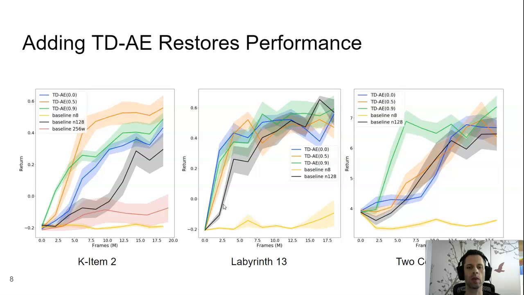In the second environment, we see that when gamma was 0.5, this orange line, we got the best performance, followed by gamma 0.9, shown in the green, and then the autoencoder shown here as blue. For Labyrinth, all the TDAEs restored performance, but we don't really see any clear winner. And for the third, we see that a gamma of 0.9 produced the best performance overall.